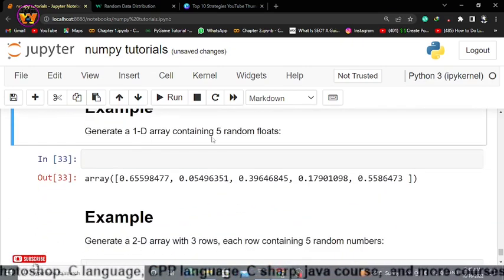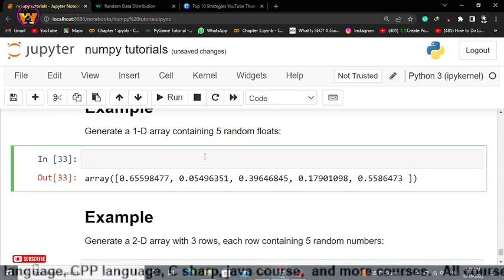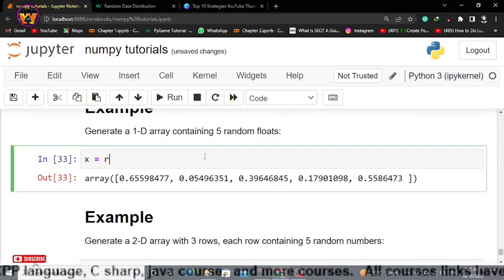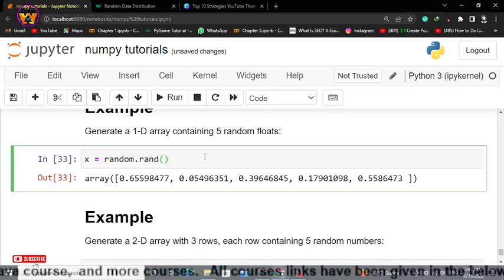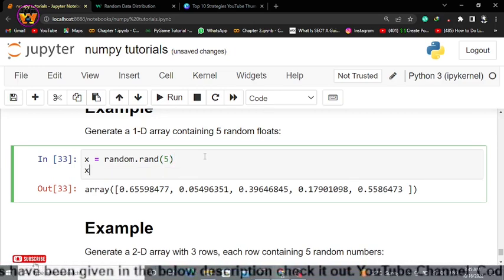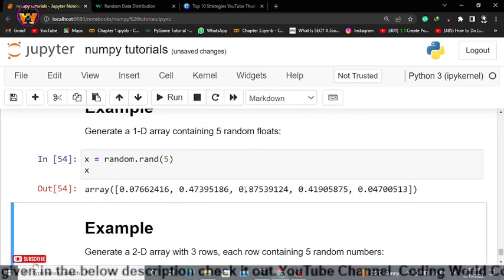Now generate a 1D array containing 5 random floats. So x will be equal to random.rand, just rand, and here we'll have to use, let's say, just 5. Let me pass here 5, and after that x. So as you can see, we have generated float values, 5 random float values.